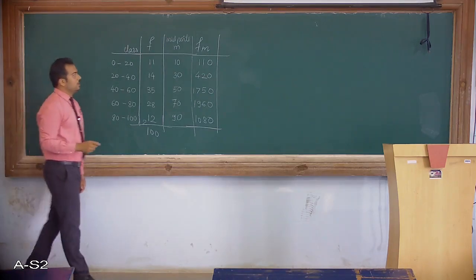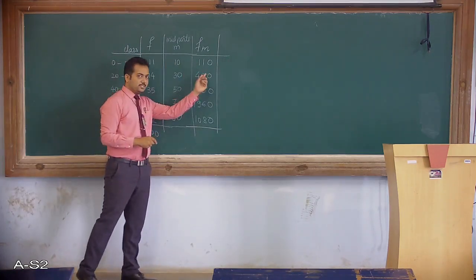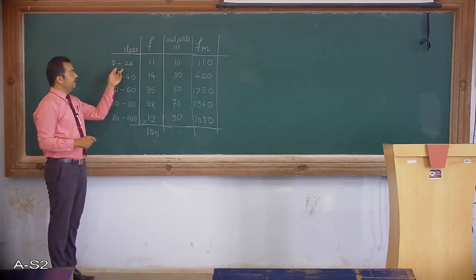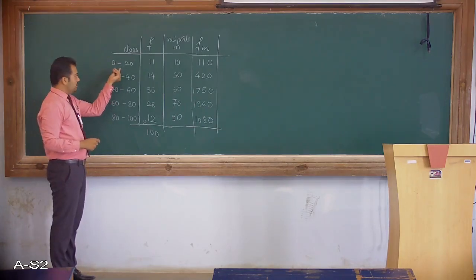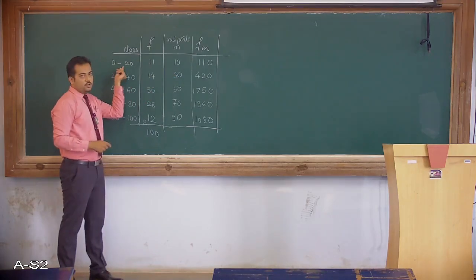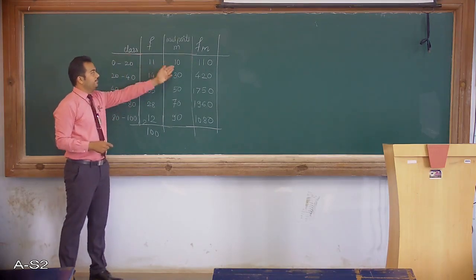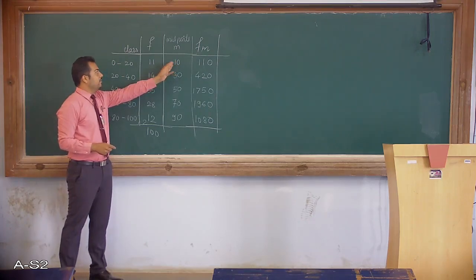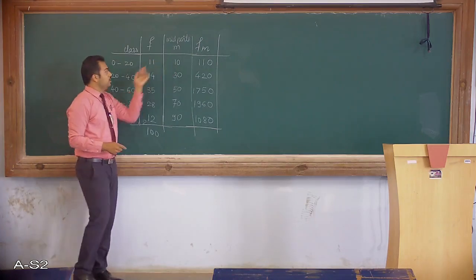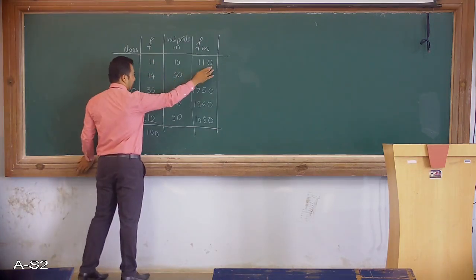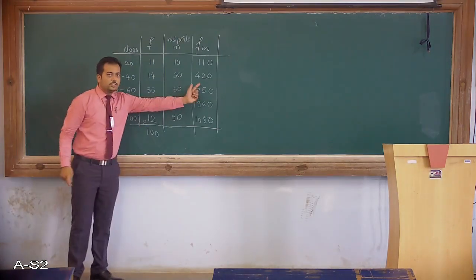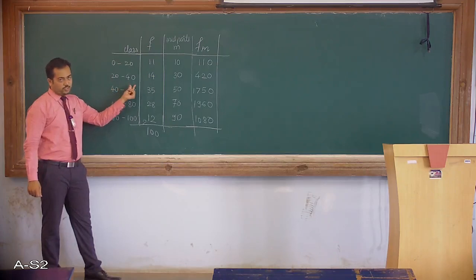Once we have multiplied frequencies with midpoints, next we have to add all of them. We have assumed that the representative of 0 to 20 is 10, or you can assume the average of values between 0 and 20 could be 10. We have 11 such values in this class, so we multiply 11 with 10. So we assume that 110 is the sum of all the elements between 0 and 20, 420 is the sum of all the elements between 20 and 40, and so on.